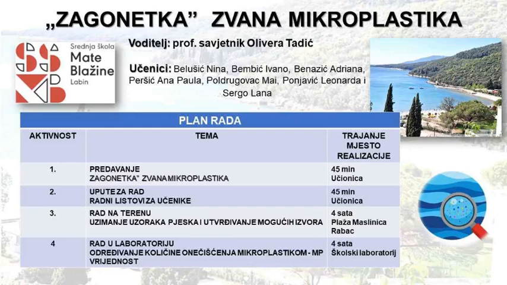We are third grade students at Gymnasium Mate Blazina Labin and, in collaboration with our teacher Olivera Tadić, we decided to do a series of activities called a puzzle called Microplastics to learn how microplastics are created and why they are environmental hazards. The work plan was, 1. Our teacher explained to us through a lecture and discussion how microplastics are created and why they are dangerous.